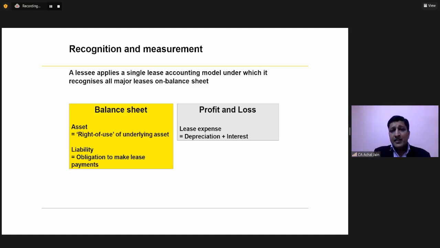Now, let's compare this accounting with the finance lease. In case of a lessee under Indian GAAP, you will find this to be completely similar, except for the fact that this right of use is a new term, which was not there under Indian GAAP. Why? Because under Indian GAAP, we were taking the substantial risk and reward. And because the substantial risks and rewards were getting transferred, this complete asset gets recorded in the book of the lessee, which is not the case under IND AS 116 always.